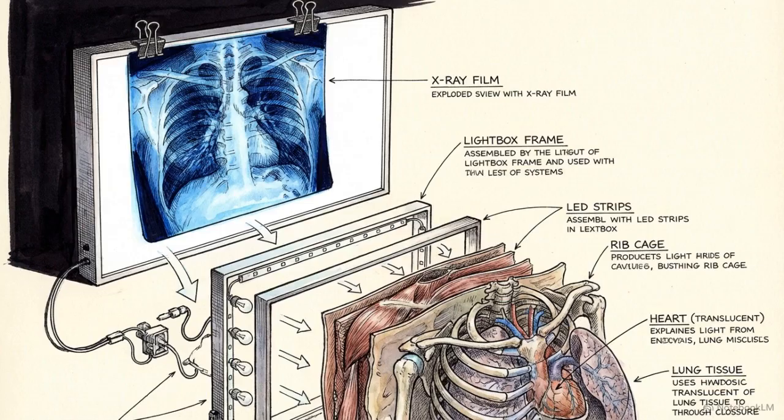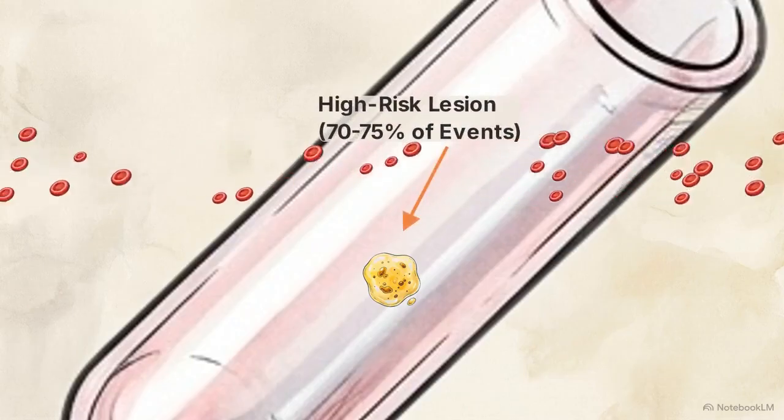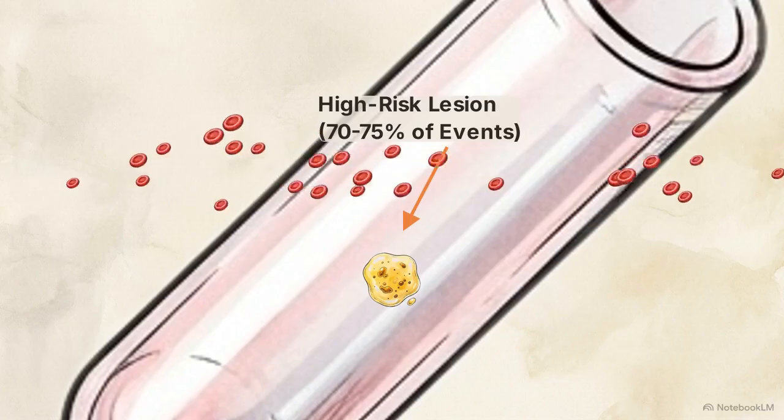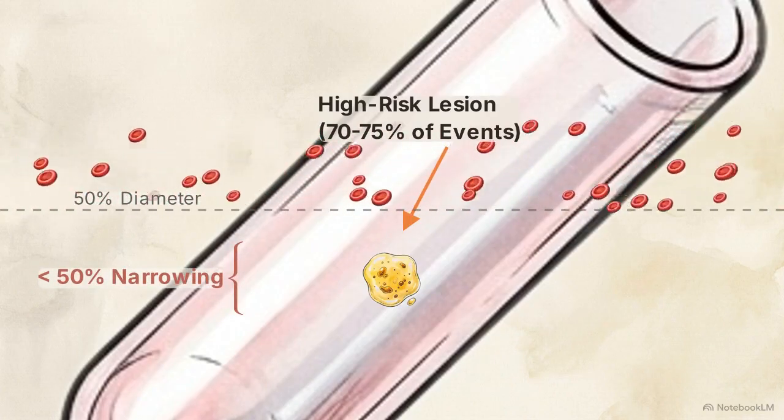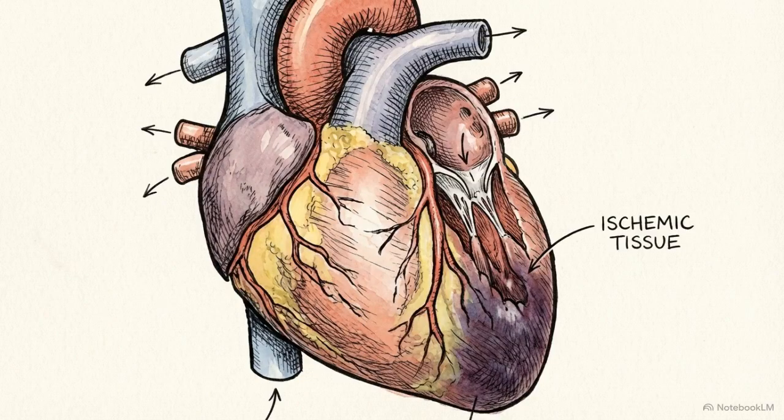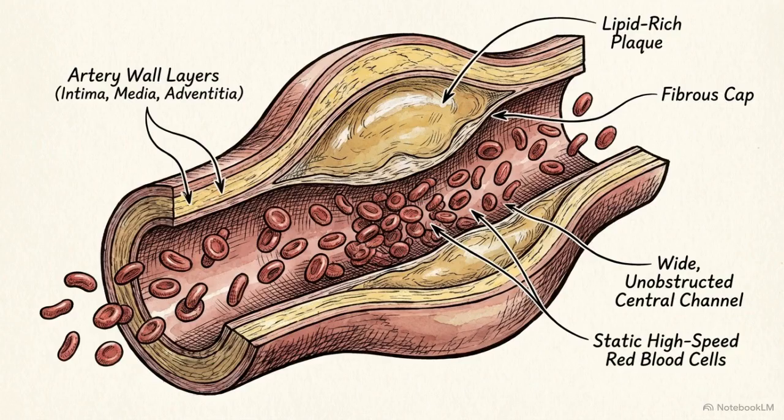Autopsy and angiographic data reveal a biological paradox. Between 70 and 75% of myocardial infarctions occur in vessels with less than 50% stenosis prior to the indexed event. Myocardial infarction is the medical term for a heart attack. Most acute coronary syndromes are triggered by the rupture of low-density lipid-rich plaques. These inflammatory lesions do not restrict blood flow before they burst.